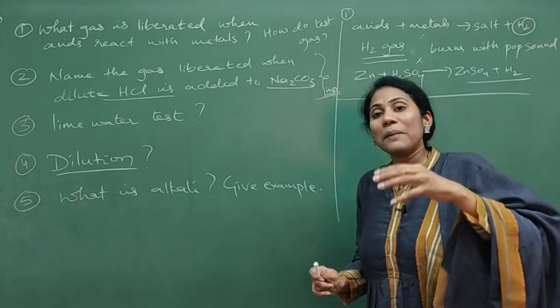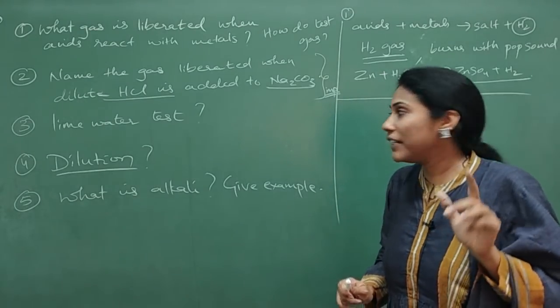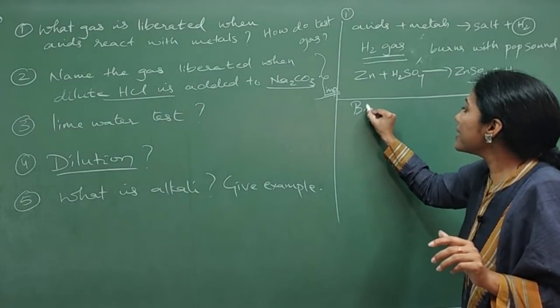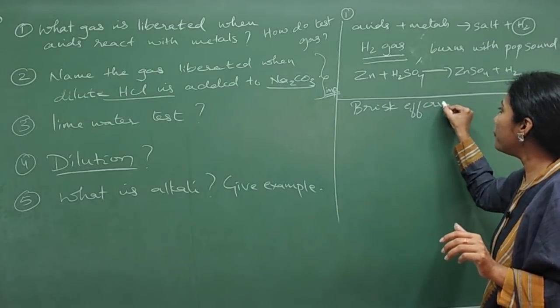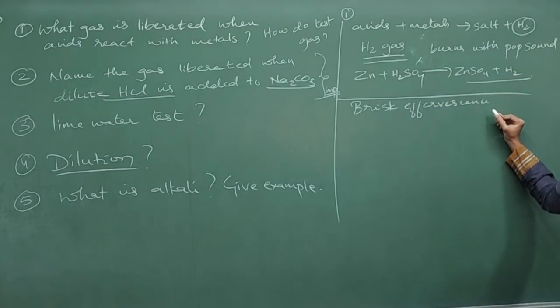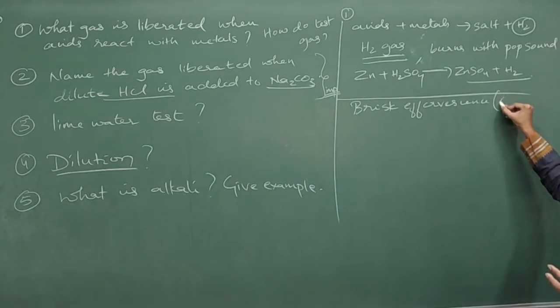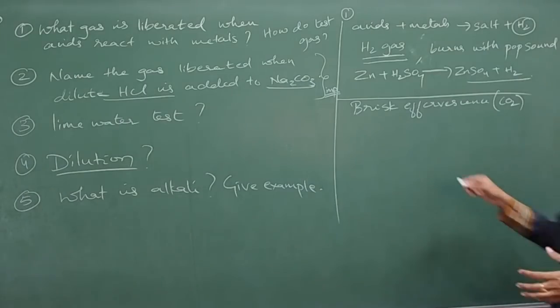You will get this carbon dioxide gas in the form of brisk effervescence. Try to remember the word brisk effervescence. So brisk effervescence in the sense what? A gas coming out in the form of bubbles. So that is carbon dioxide gas here. So how do you write the equation here?